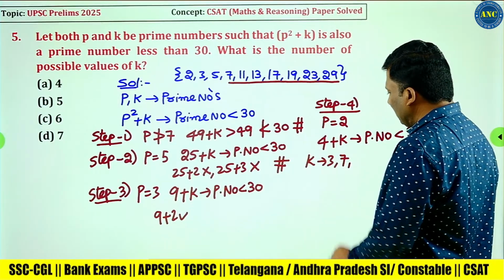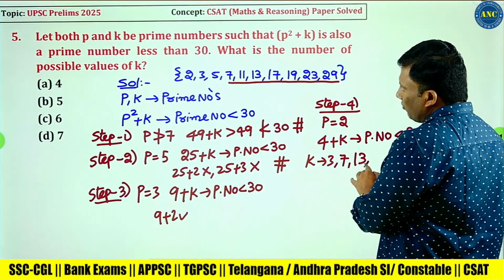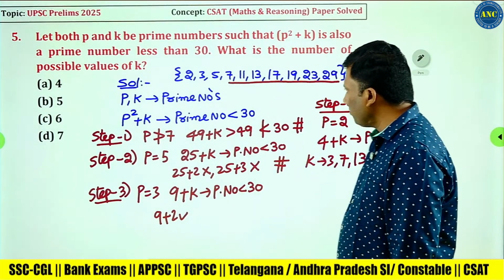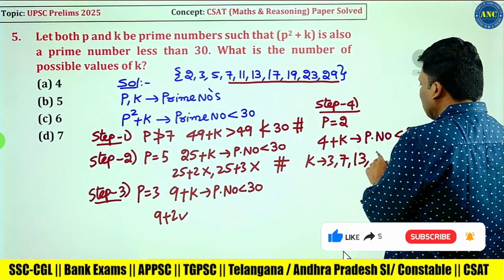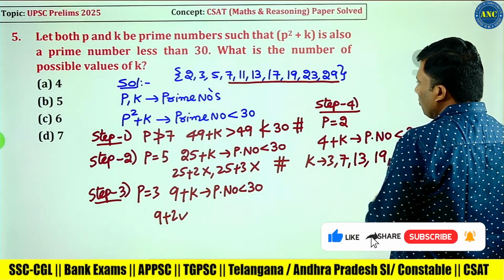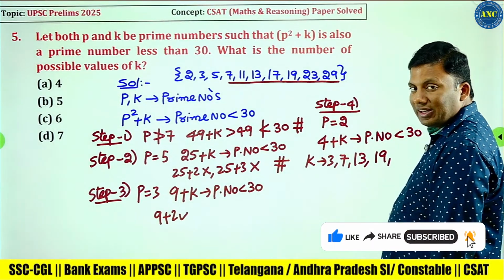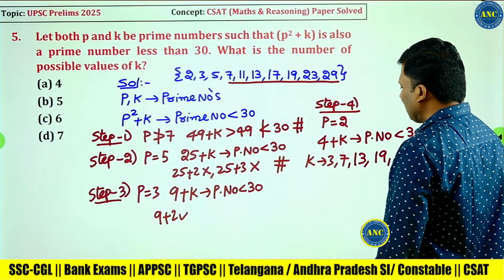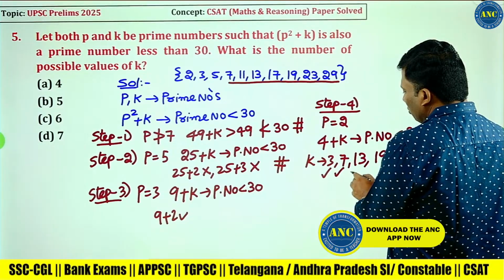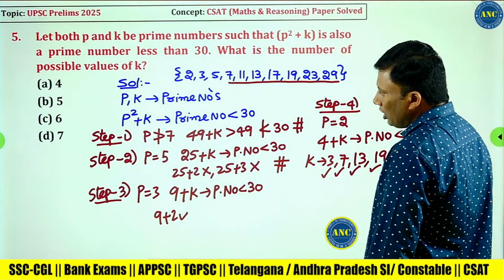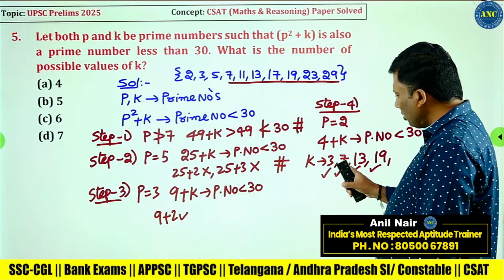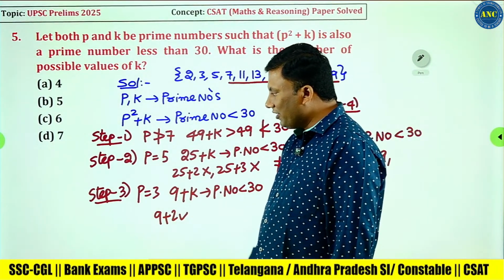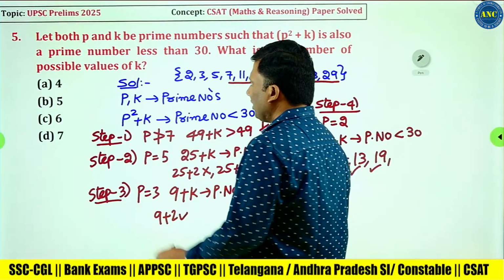4 plus 13 is 17, yes. 4 plus 17 is 21, it is a composite number, no. 4 plus 19 is 23, yes. 4 plus 23 is 27, no. 4 plus 29 is 33. 1, 2, 3, 4. How many values did we get? 1, 2, 3, 4 values. Here one more value. 5 values we got.